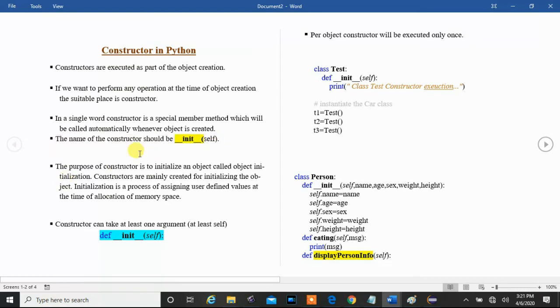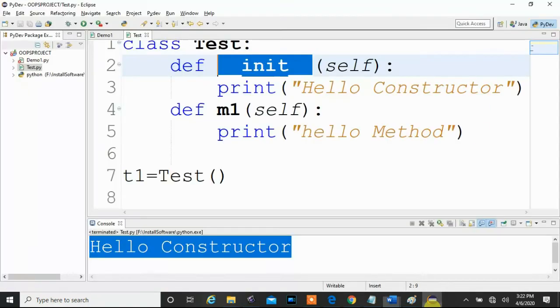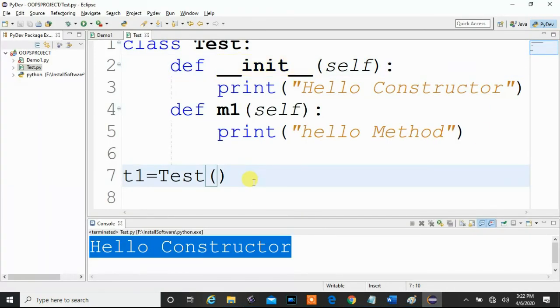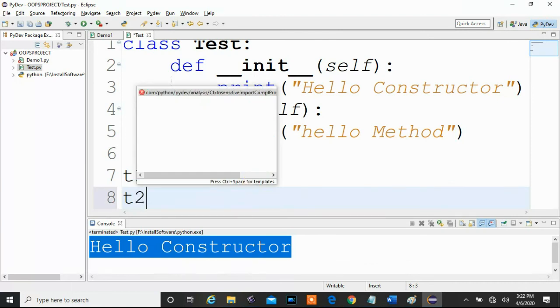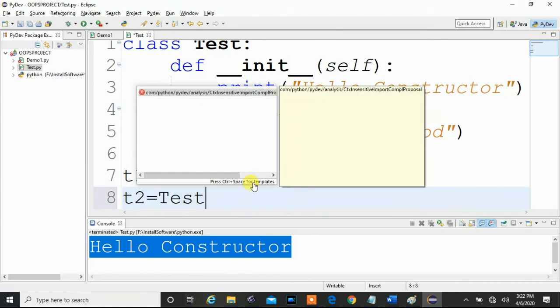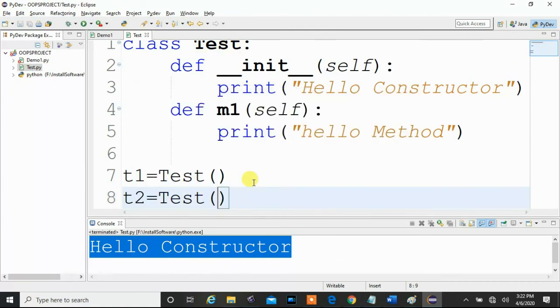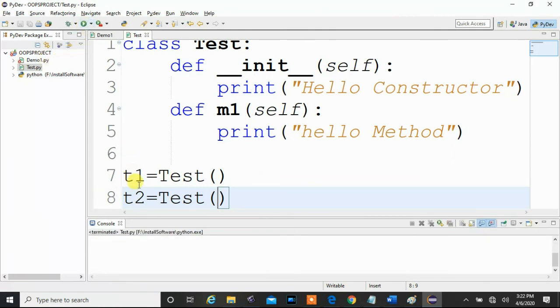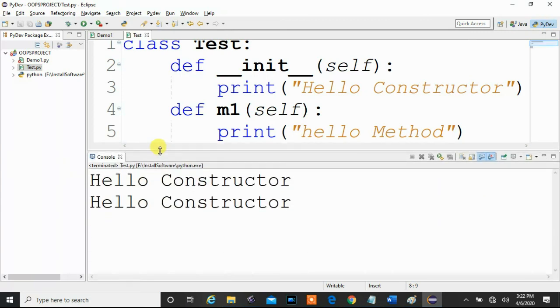Now one more point you have to remember: per object, the constructor will be executed only once. Watch here. Suppose we create one object of the class. If you create another object of the class, a new object will be created, which means the constructor of the class will be invoked again.